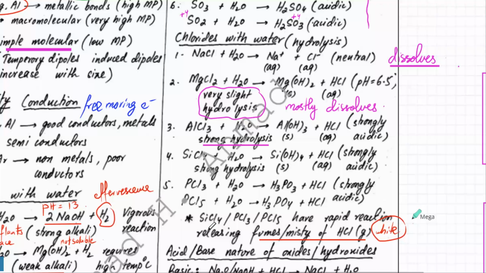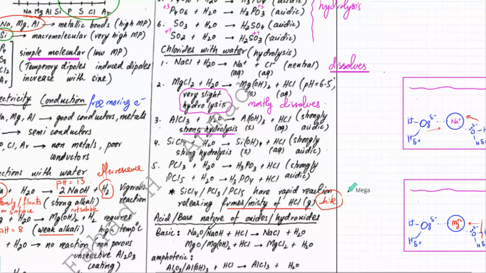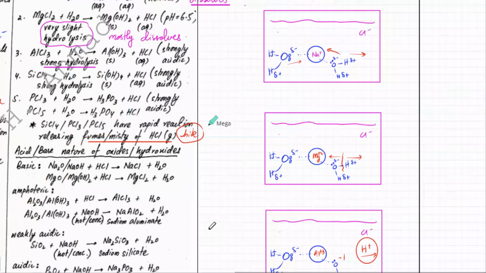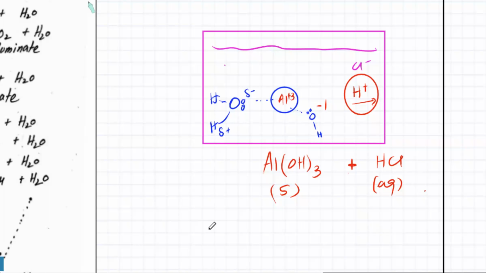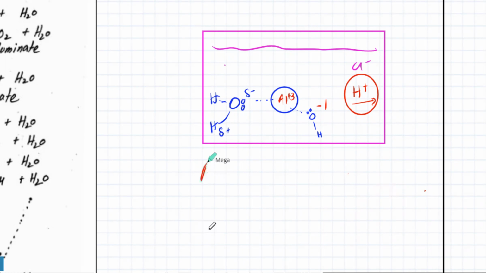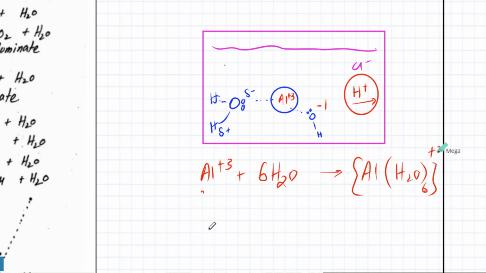Here I've written down the explanation as well for what's going on. Is that clear? Let me quickly add one thing. A lot of times the mark scheme has this reaction for aluminium. Al3+ first gets surrounded by 6 water molecules and forms Al(H2O)6 3+.